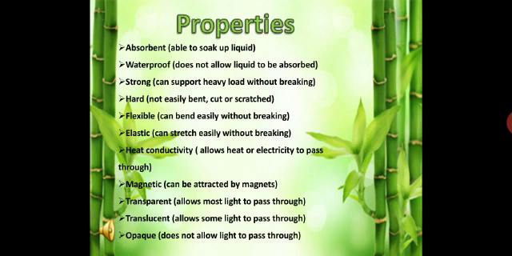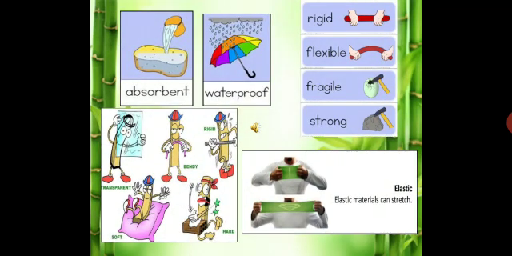Transparent materials allow most of the light to pass through. That's why we can see clearly through a window. Example: glass. Translucent materials allow some light to pass through. Example: paper. Opaque materials are those which do not allow light to pass through. Example: wood. These are some examples of properties of materials.